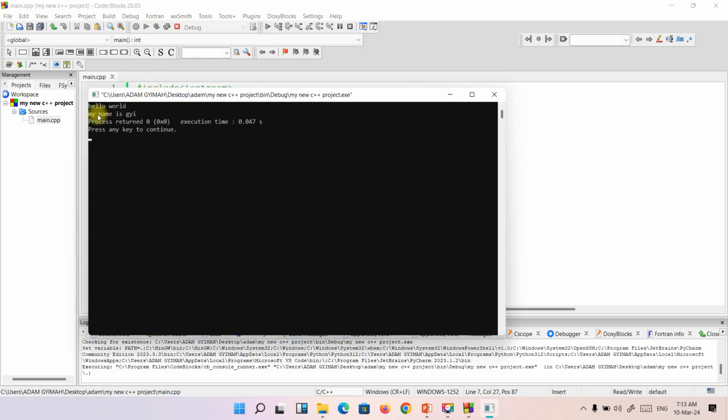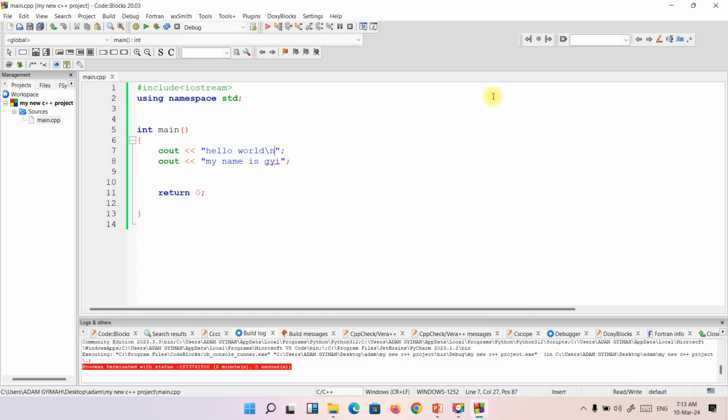Have you seen? Hello world, my name is G. So this is how you write a simple program, and if you want to break to the next line, if you want the program to execute in a sequential form, this is how you do it.